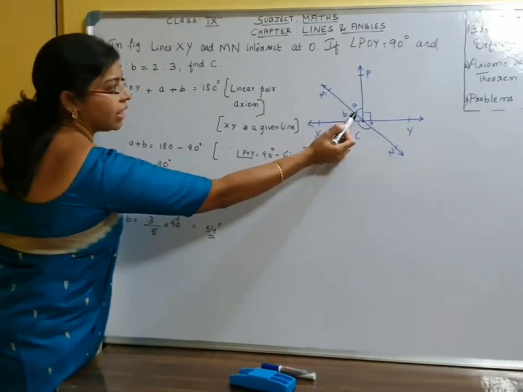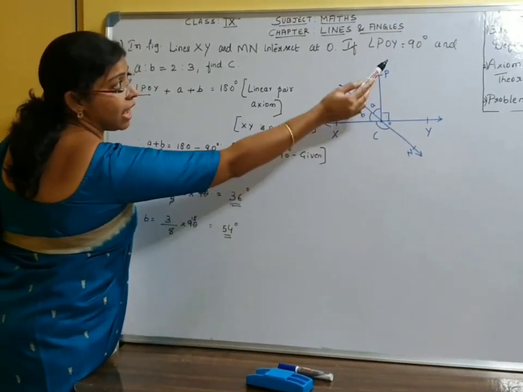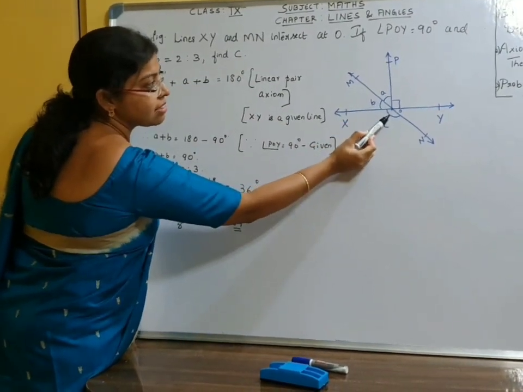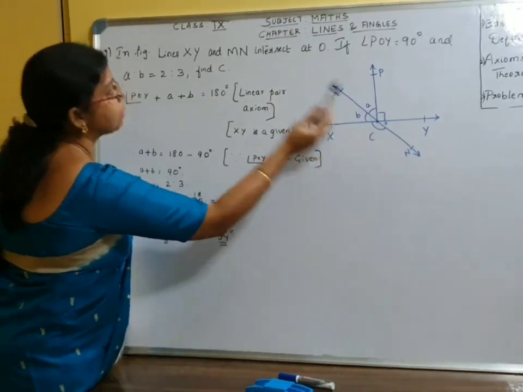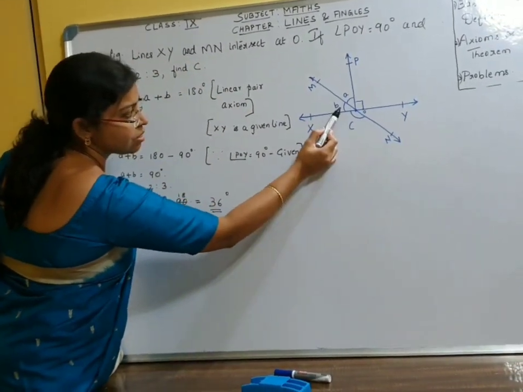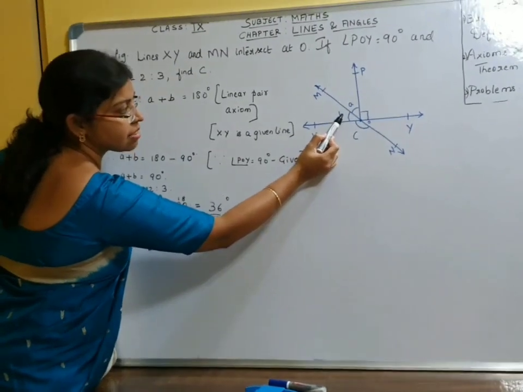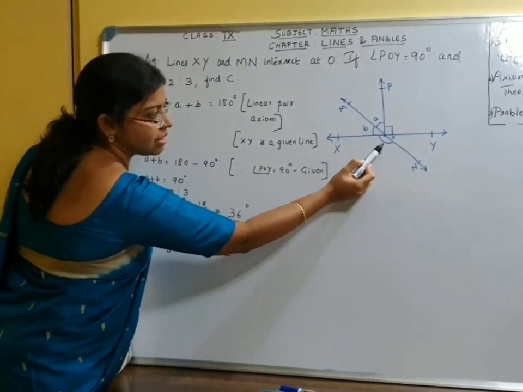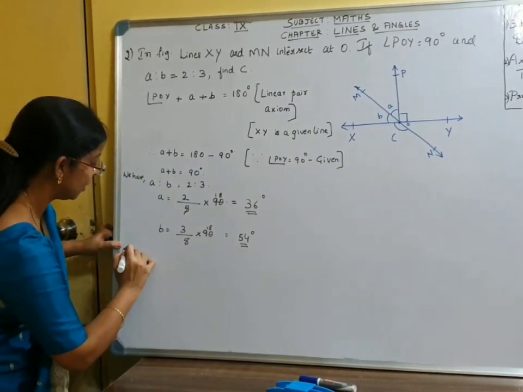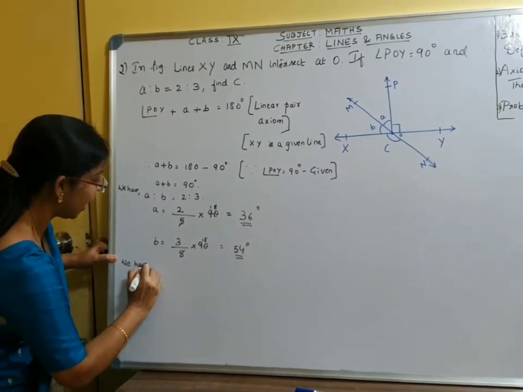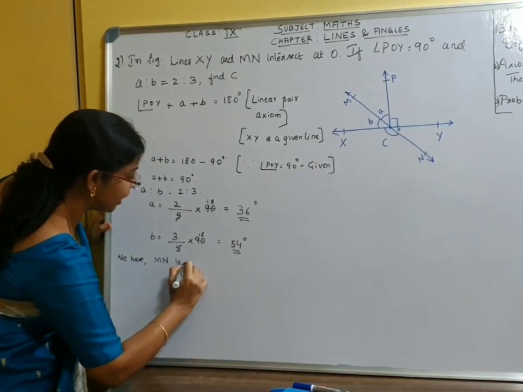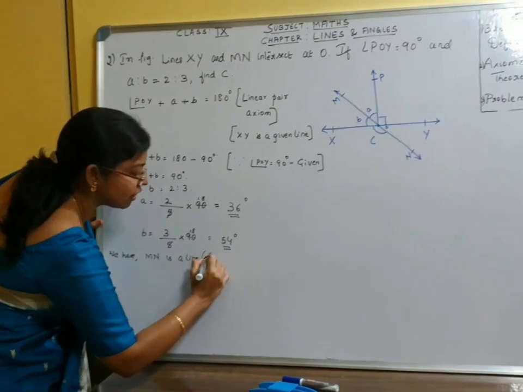Now we know angle A and angle B. We need to find angle C. B and C lie on the line MN, because MN is a line they have already given. So B and C are adjacent angles. The sum of the adjacent angles B and C will be 180 degrees. We have MN is a line given.